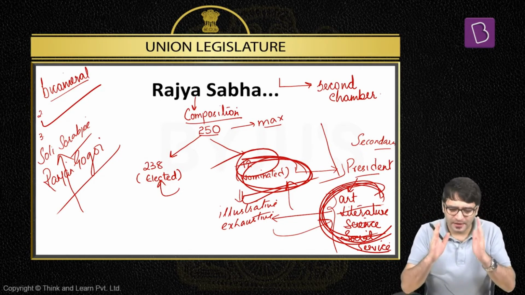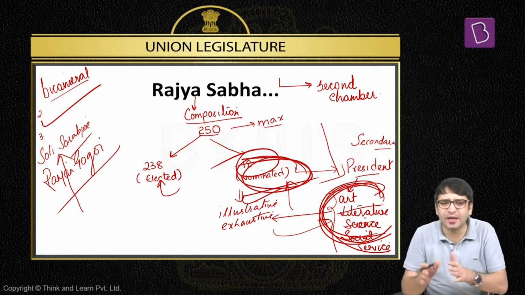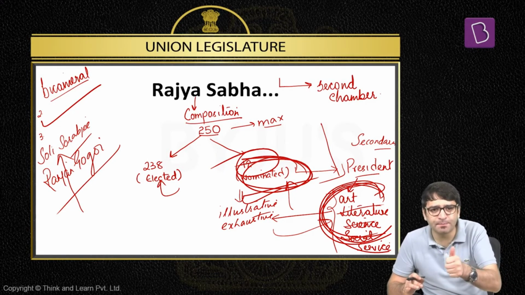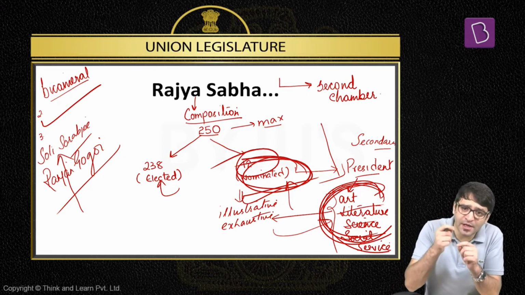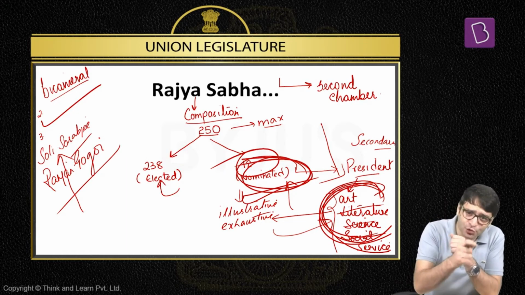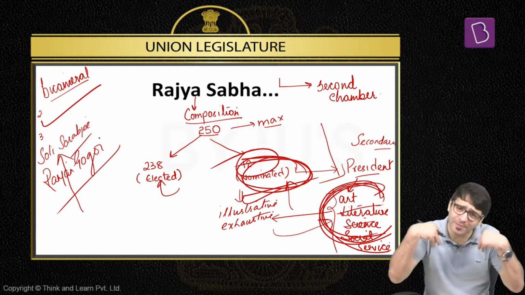Long story short, 250 is the maximum strength of Rajya Sabha. Out of 250, 238 are to be elected, 12 are to be nominated. Few important points. Number one, these 12 people are nominated to Rajya Sabha by the President, but it is not the personal decision of the President. Number two, it is binding on the President to nominate these 12 MPs. Number three, these 12 nominated MPs are from the fields of art, literature, science, social service, but these nominated MPs can be from any field.